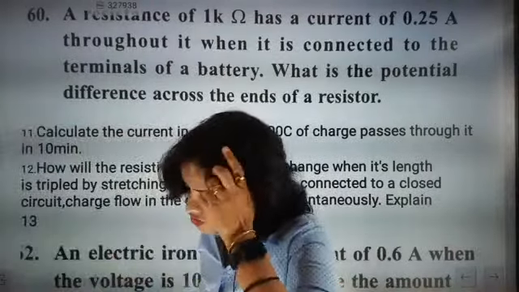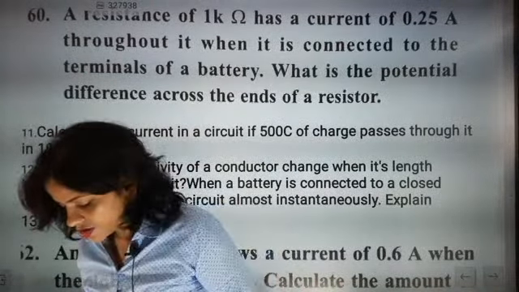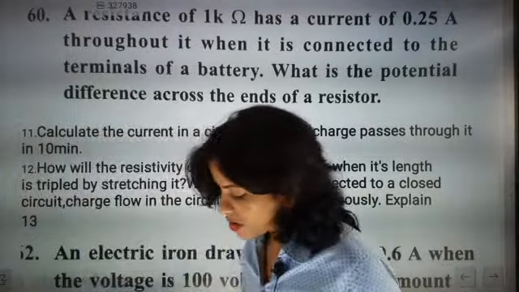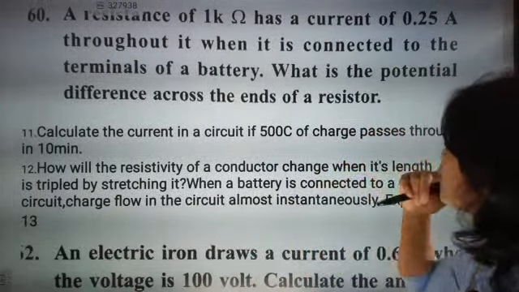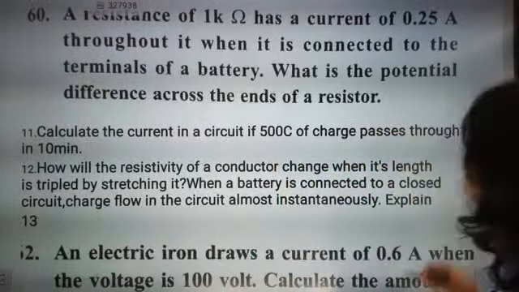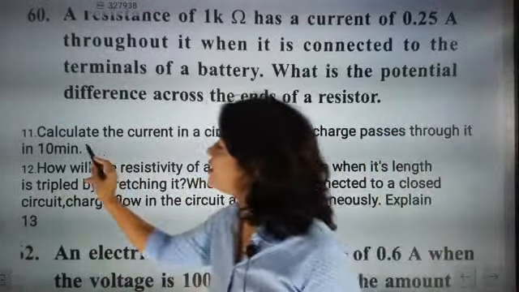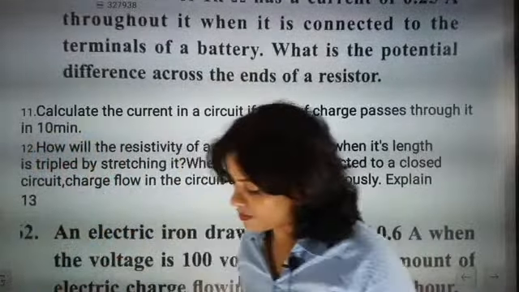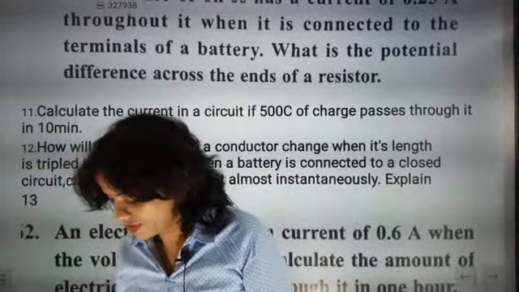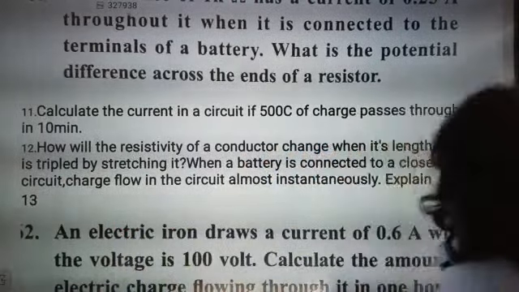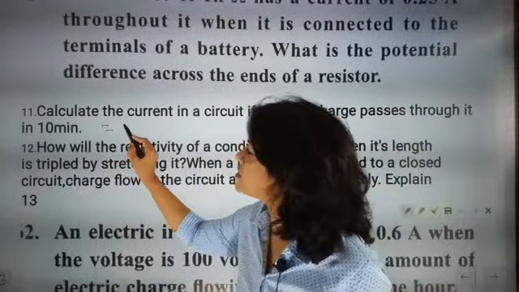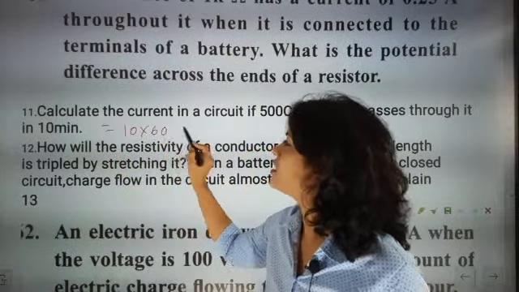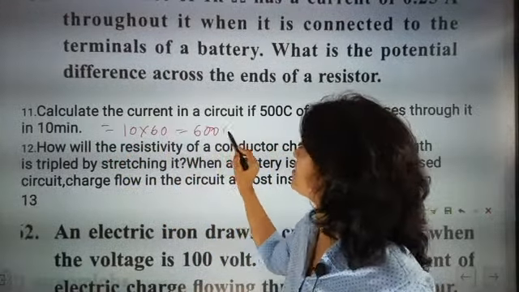Absolute, very good. Sudarshan, Akshaya, Kavya, Kaushika, absolutely correct, beta. So exactly what was the question? 500 coulomb of charge is passing through in 10 minutes. Beta, shall we convert minutes into seconds? No problem beta, you can watch the video again. Shall we convert minutes into seconds? Here 10 minutes means 10 into 60 seconds, so it is 600 seconds.